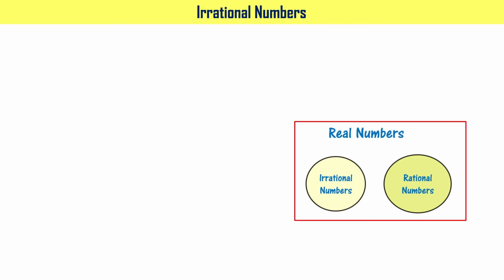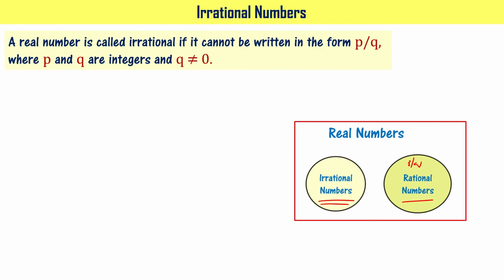Now we have to understand what it means by irrational numbers, right? We know that rational numbers can be written as p by q, right? What are irrational numbers? Irrational number is a number that cannot be expressed in the form of p by q. A real number is called irrational if it cannot be written in the form of p by q, where p and q are integers and q is not equal to 0.